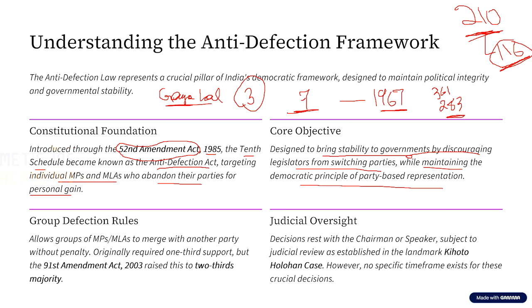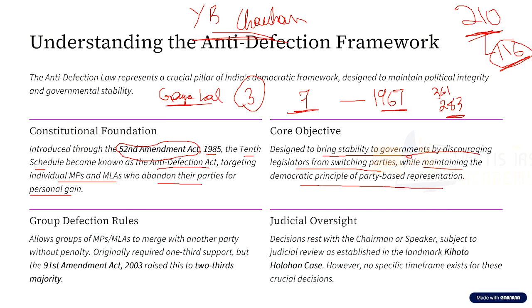Now, what was the name of this committee? YB Chavan Committee. When the committee gave these recommendations, an attempt was made at least twice to bring laws to find a solution to these defections.